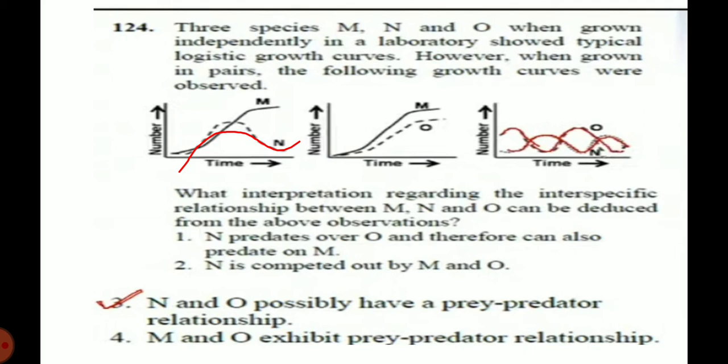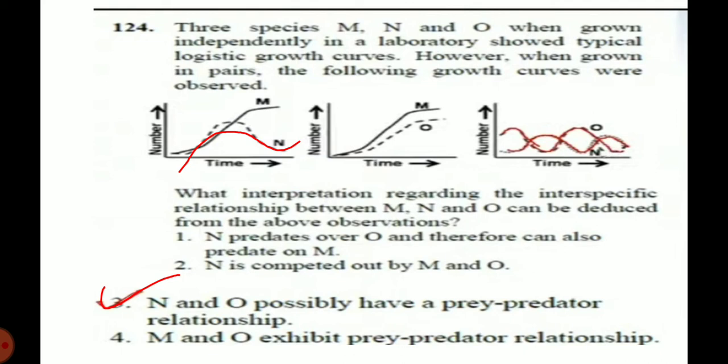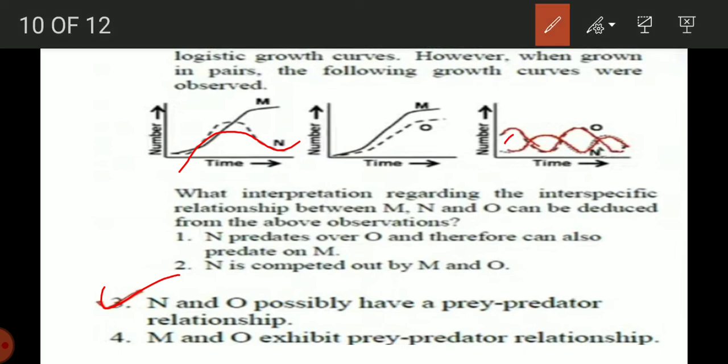The correct answer here is that N and O possibly have a prey-predator relationship, because you can see one is low, one is less, and there is a zigzag model.